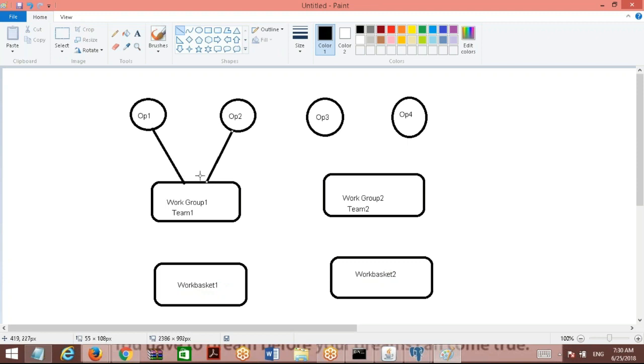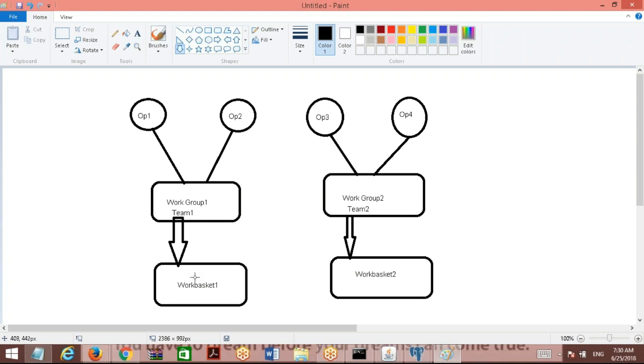So operator 1 and operator 2 belong to group 1, that is team 1. Operator 3, operator 4 belong to team 2. And the work group is connected to this basket 1, and the other work group is connected to basket 2. Now if I route an assignment to this work basket 1, who can access the tasks? Operator 1 and operator 2. They only have access to the basket items.